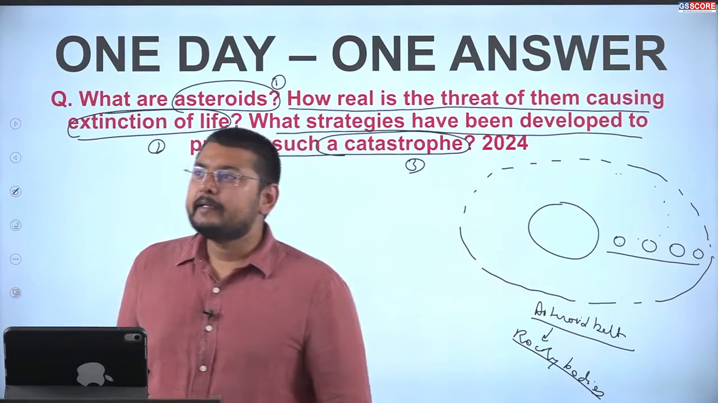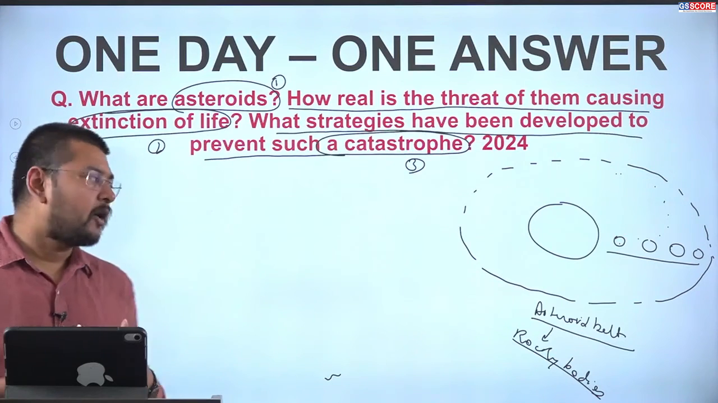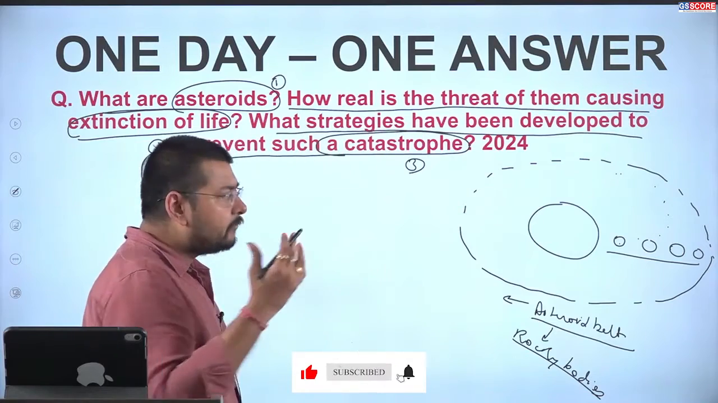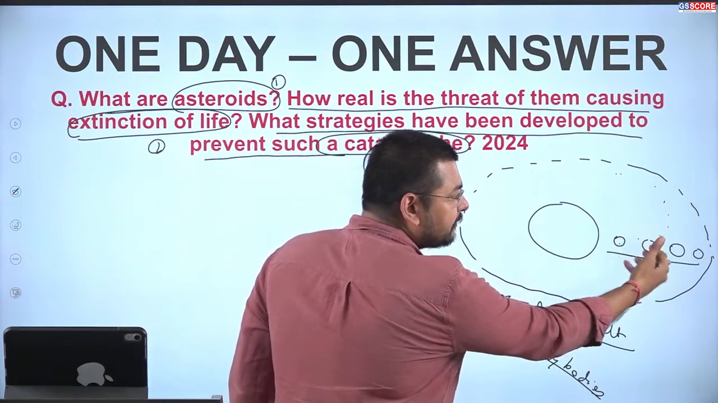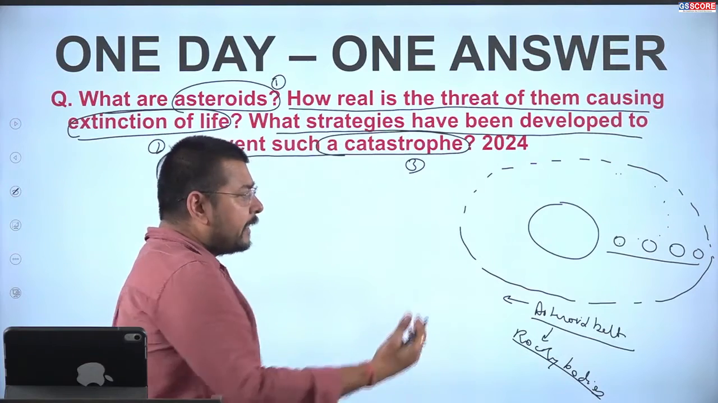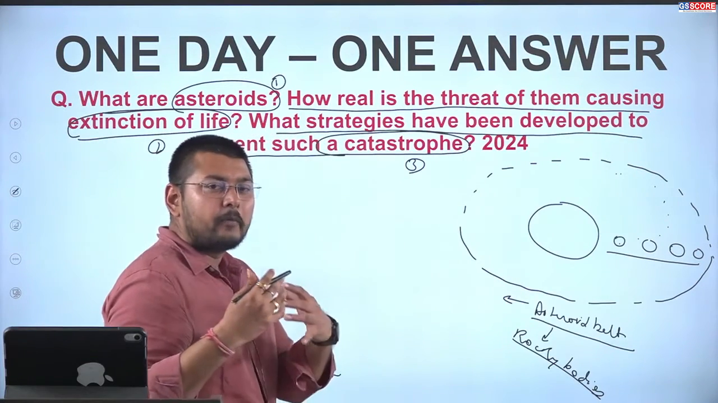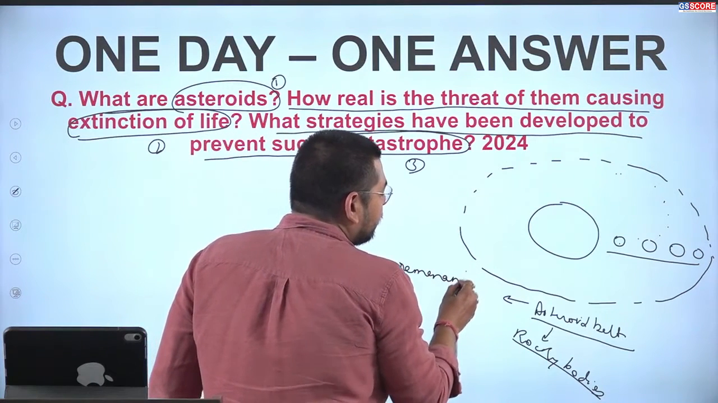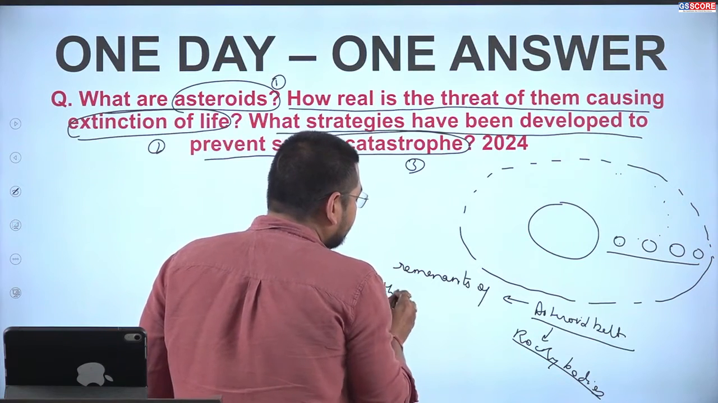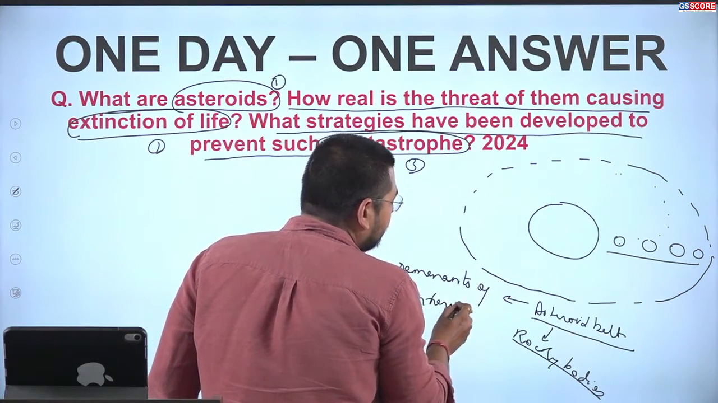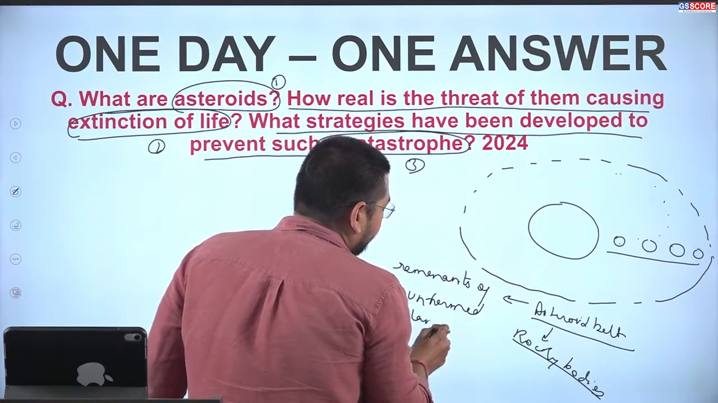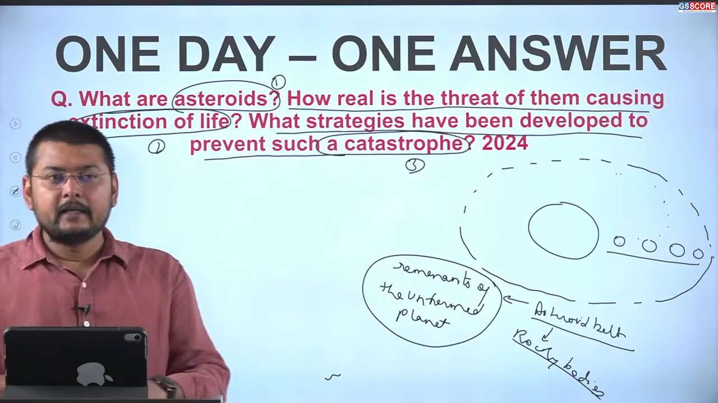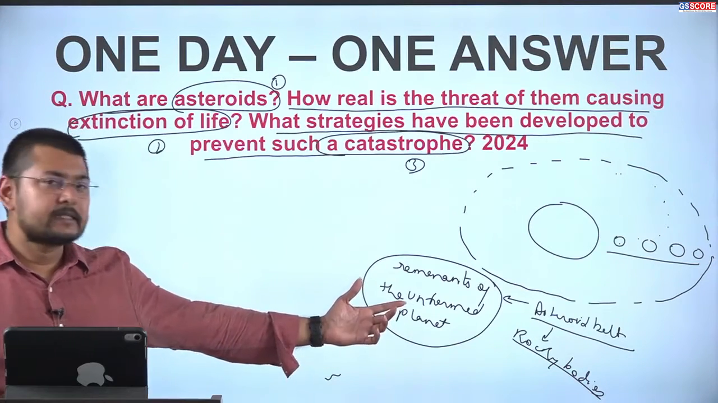If we look at some of the recent theories of how this asteroid belt has formed, it goes back to the planetesimals when the planets were being formed. The asteroid belt is basically the remnant of an unformed planet. This is the way in which the asteroid belt has been formed.